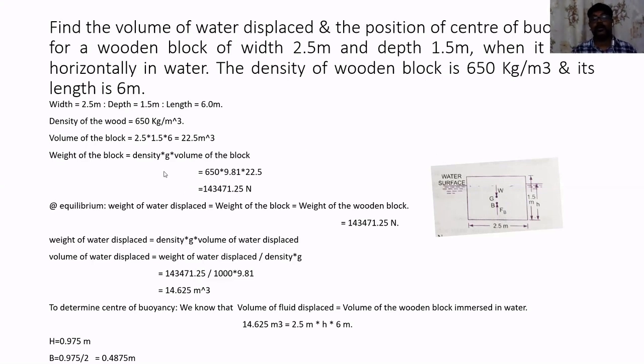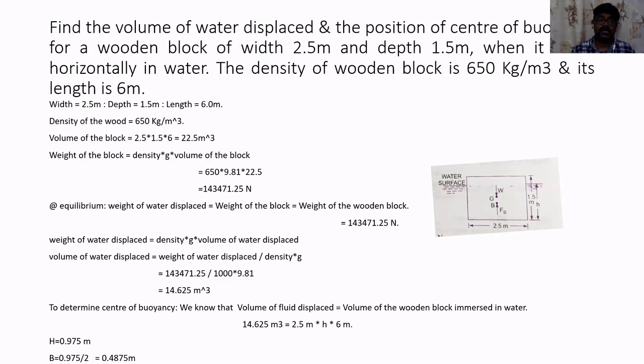So I know the weight of the object as 143,471.25 Newton. So the same quantity of water will come out of the container in which I have water. So the weight of water displaced is equal to 143,471.25 Newton. This is the quantity of water that has been collected when you are throwing a wooden block inside a container containing water.